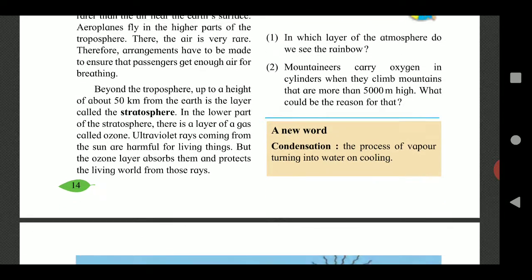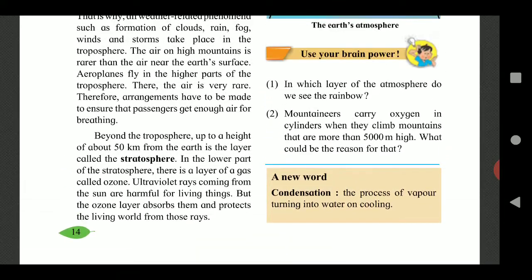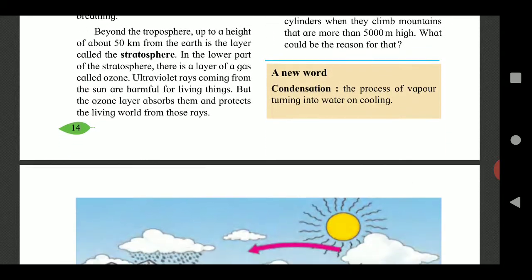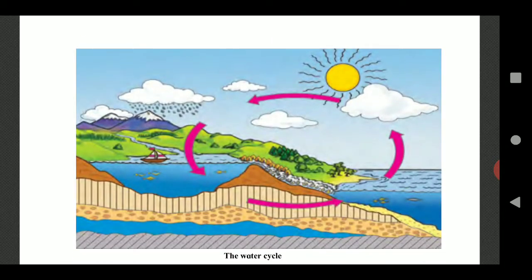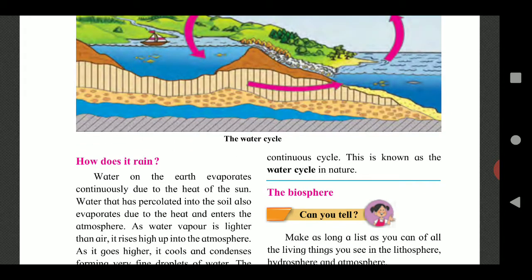See, in this lesson, a new word is coming. Which one? Condensation. The meaning of condensation is the process of vapor turning into water on cooling. Let us learn about the water cycle and how rain is formed. We know that the surface of water gets heated up due to the sun's rays.